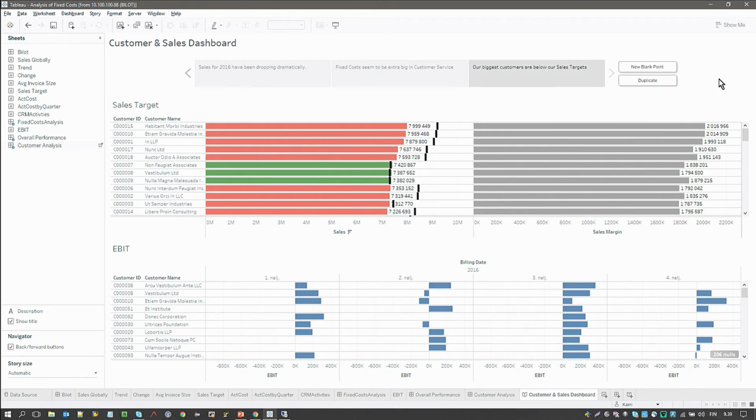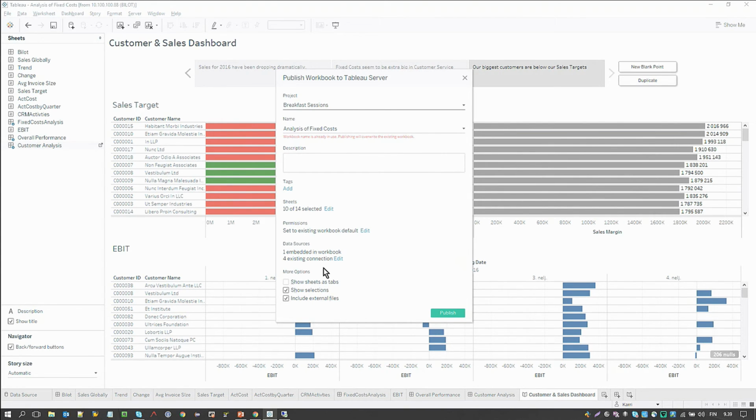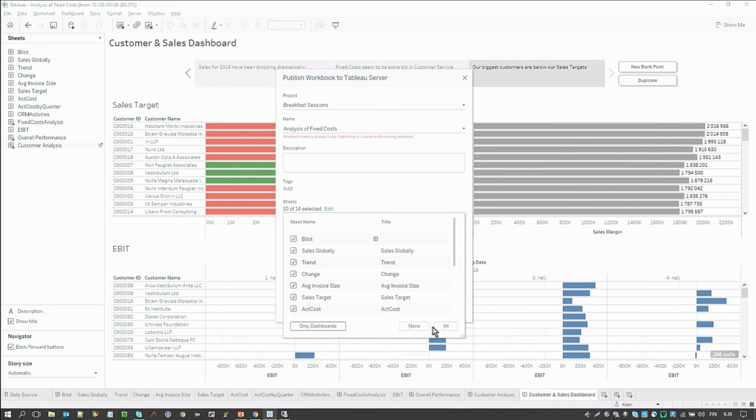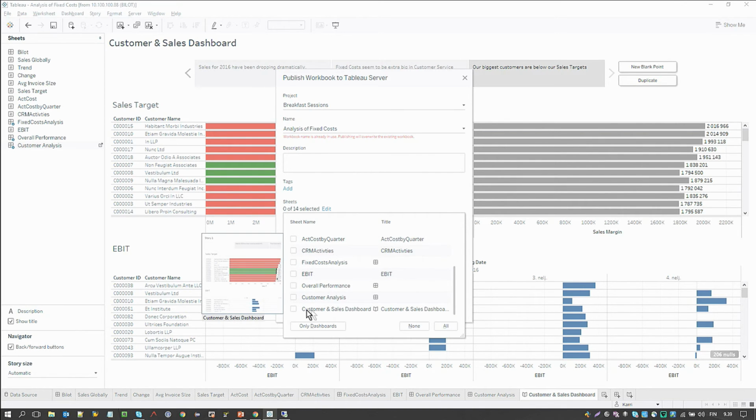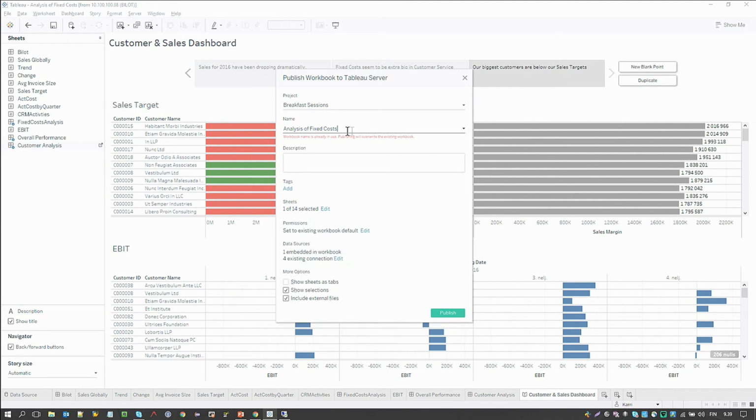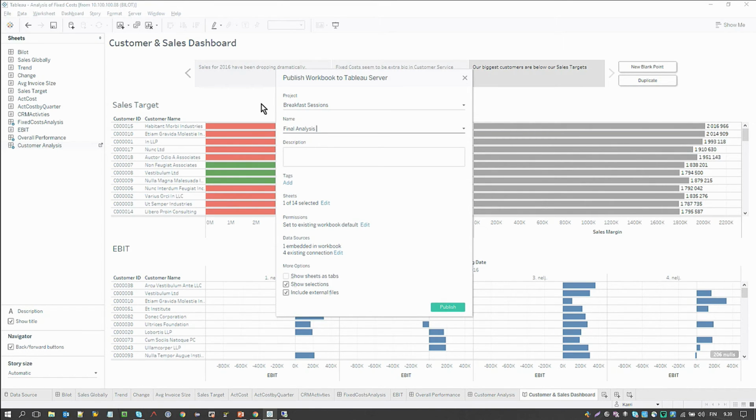And now, as this is finished, I'm going to publish this to the server again. But what I will do is only publish this last story. That will mean anybody who has a look at this will only be able to see this final dashboard, and they won't be able to edit it, and this will be the final word. And I hope I don't lose my job, because we are doing badly.